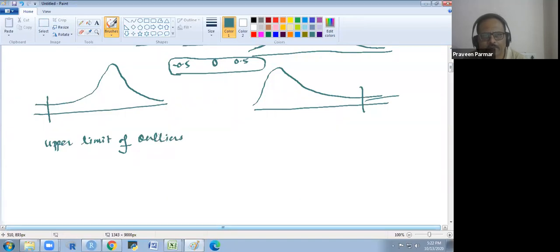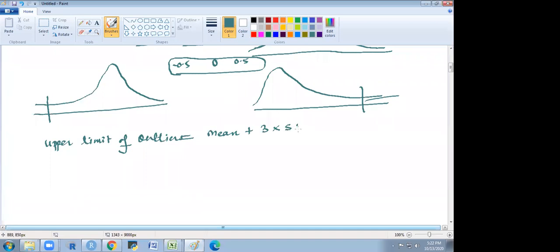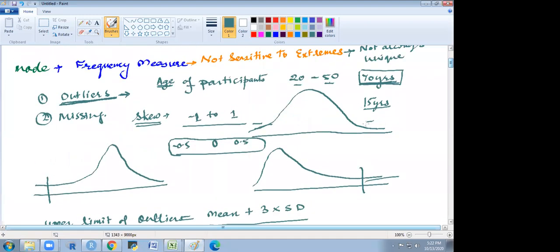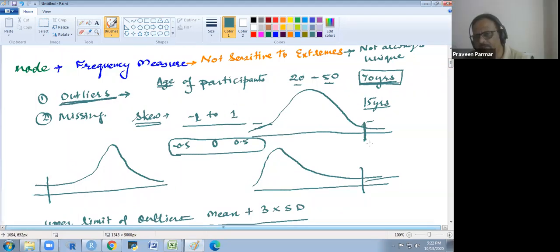Outliers. Upper limit of outlier is the mean of the data, plus, not minus, 3 into standard deviation. We put the value here and we find out the outlier limit. This point we get here is the upper limit of the outlier.